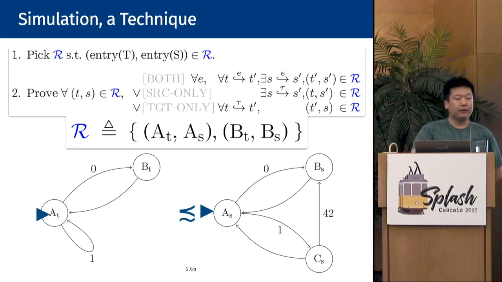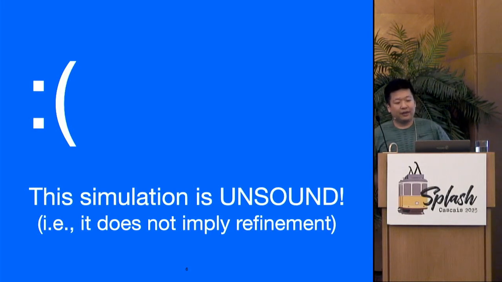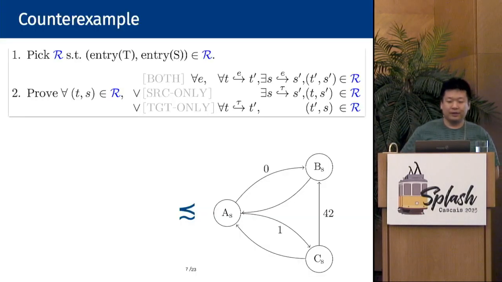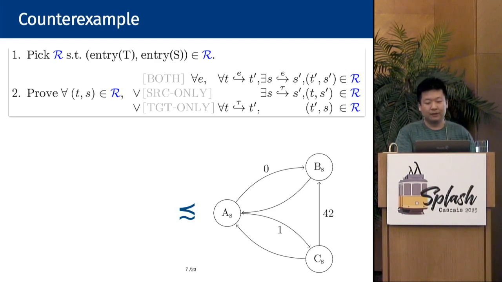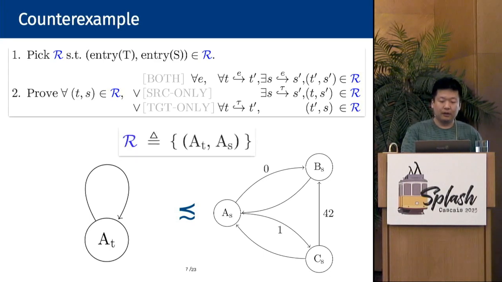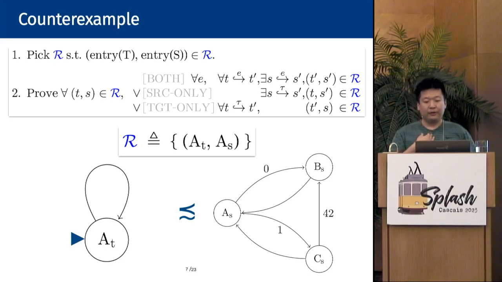However, there is one minor caveat. The caveat is that the simulation that I just showed you is actually unsound. In other words, it does not imply refinement. The reason is as follows. Those two added stuttering rules are overly powerful, in that they trivially relate a diverging system with any other system. For instance, suppose we have a diverging system on the target. We can prove simulation against any system on the source by picking the simulation relation containing just A_T and A_S, and then, given any t, s in R, we can trivially finish the whole proof by just executing target only.